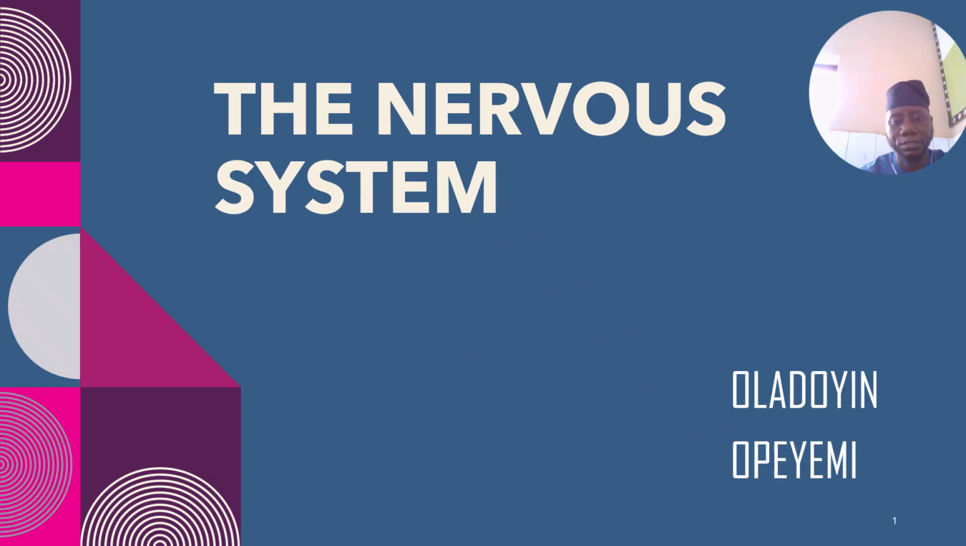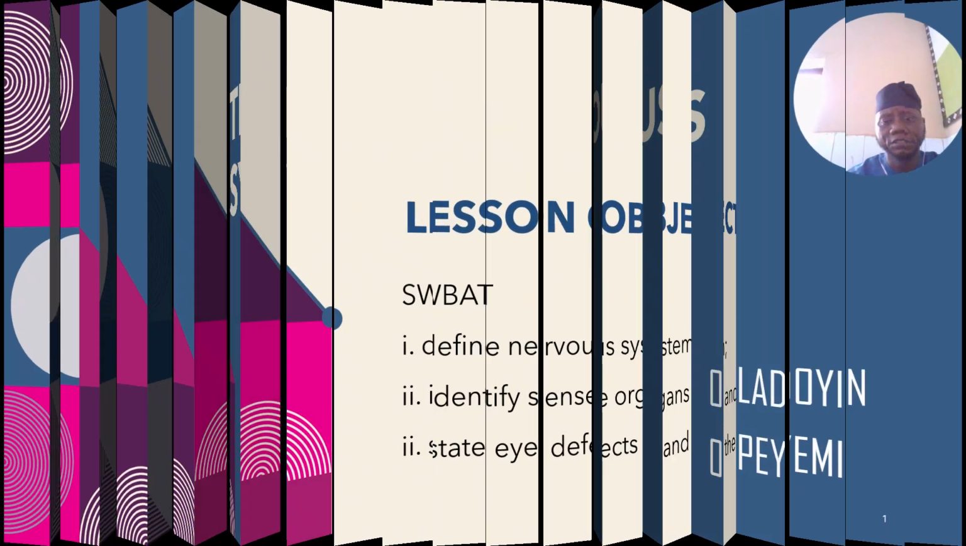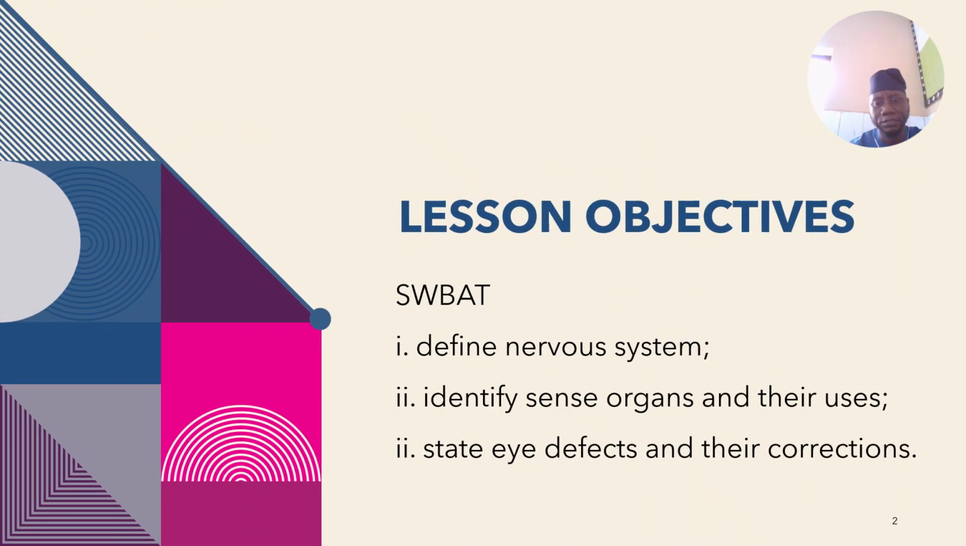In this class, we would be able to define nervous system. We'll look at the sense organs and their uses, and then we finally look at the defects, and how these defects can be corrected.